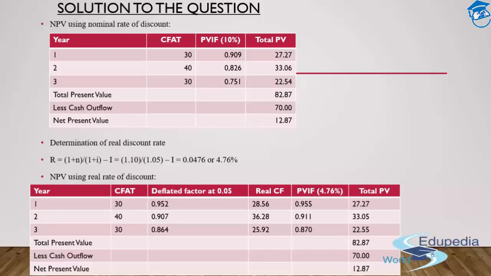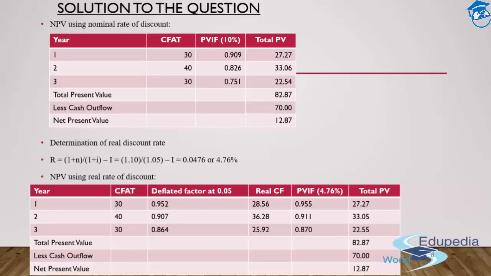So now all I need to do is subtract the inflation amount which has already been adjusted in my cash flows. I need to first subtract that in order to get my real cash flows. The real rate of discount can only be applied to the real cash flows. Remember that, okay? So I need to subtract the inflation amount out of the same. So 30 was my nominal cash flow. Out of the same, I'll deduct my inflation.